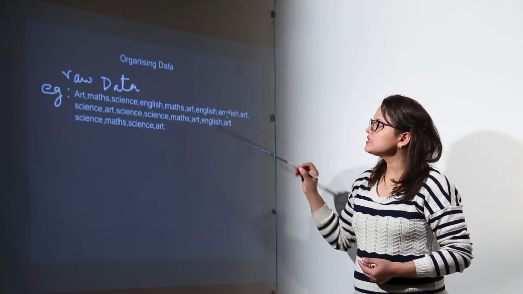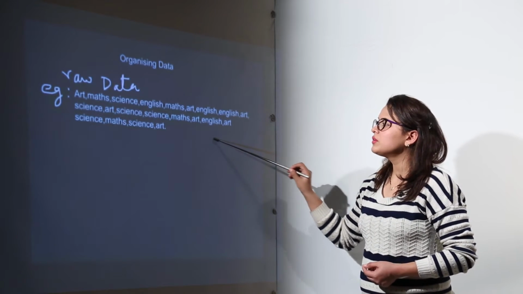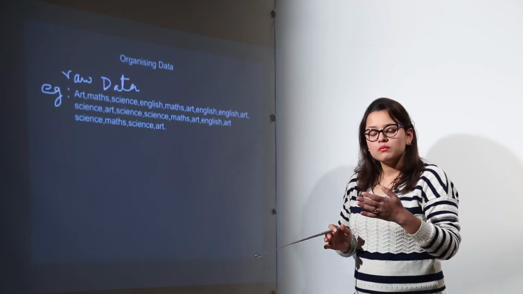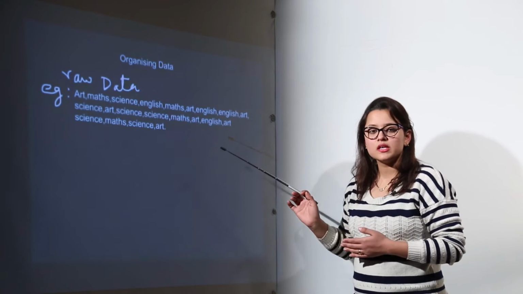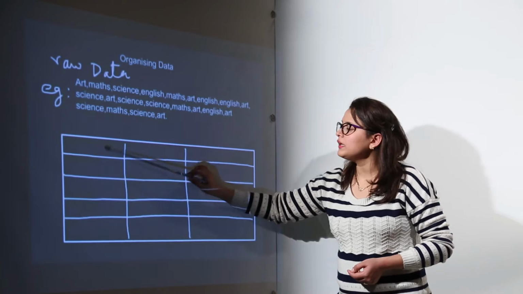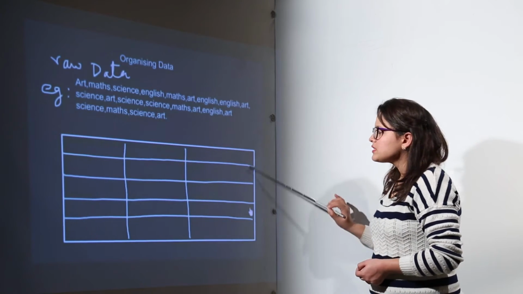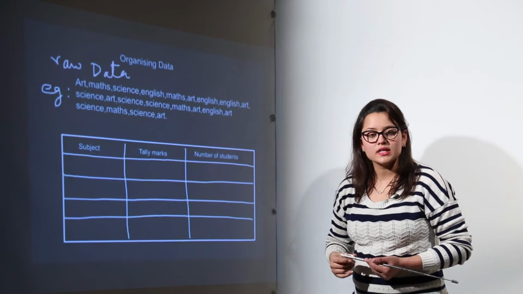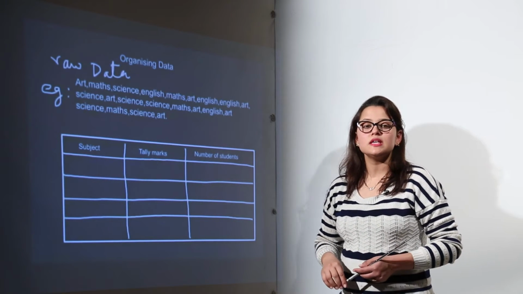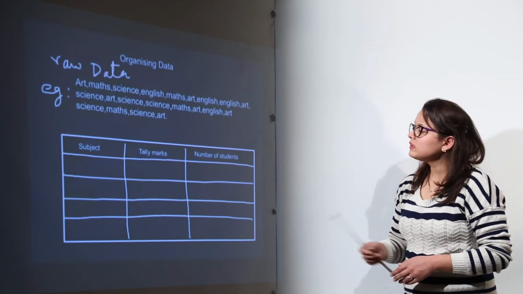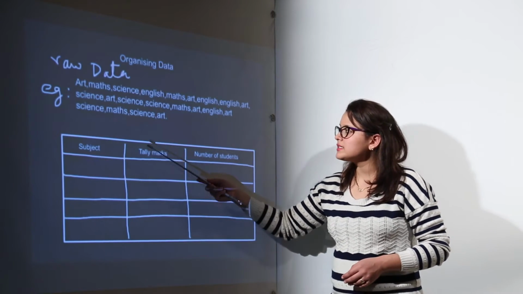So this data is in the raw format. Why? Because here the data is just being collected. You cannot come to any conclusion from this data, right? So I am going to organize this data into a tabular form. Now this tabular form representation is always going to be used for the organization purpose, because this is the easiest one and the most useful one, because the tabular form is always helpful in understanding data.